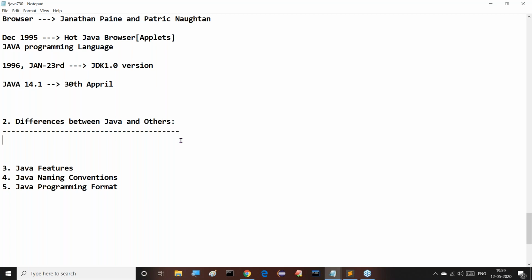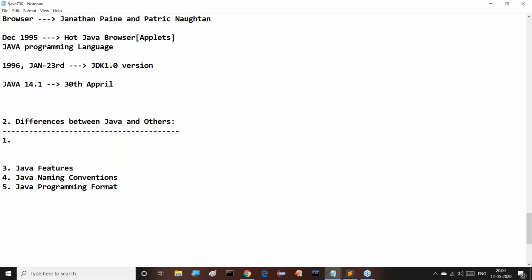Right, sir. Now, if we come to the differences between Java and others, exactly 9 differences I prepared. These 9 differences are important. Maybe some interview questions we are able to get from these 9 differences. So here we have to concentrate on these 9 differences now. Our technical concepts I'm going to start today onwards with this particular one.